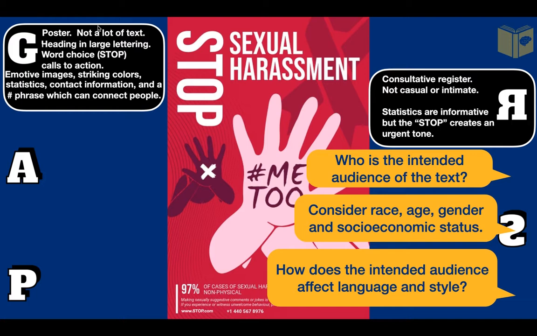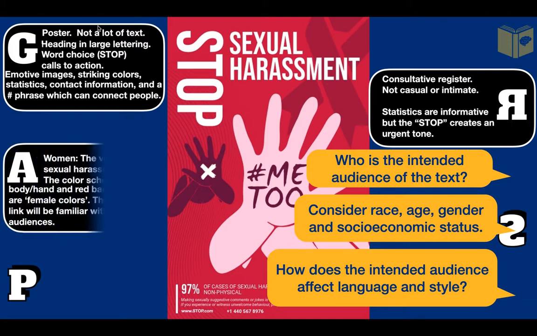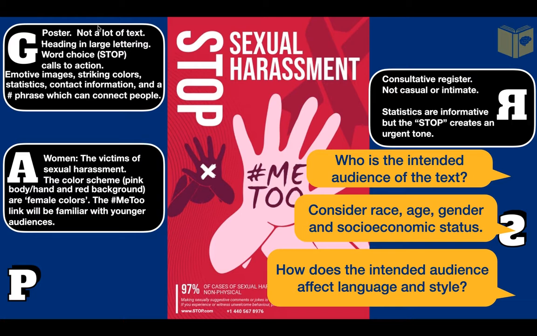The colour choice, pink, purple, and red, are often associated as female colours. The two characters are both female figures. The #MeToo hashtag is also something which would be familiar to a female audience, particularly those between the ages of 16 and 40, those online. Even though it's calling for the audience to stop harassment, it's not aimed at those who are harassing. It's aimed at the victims of harassment.